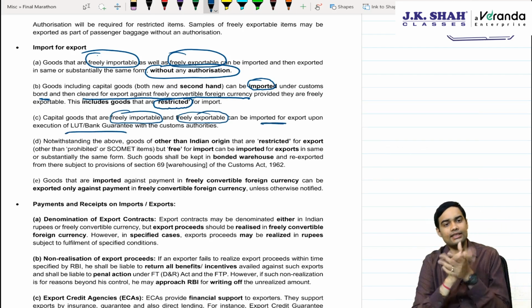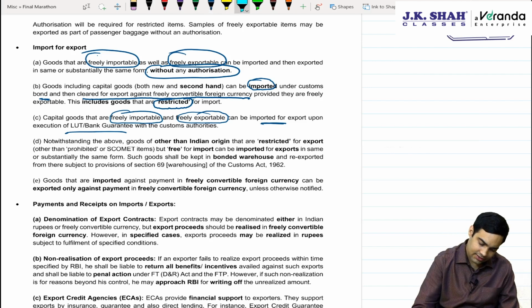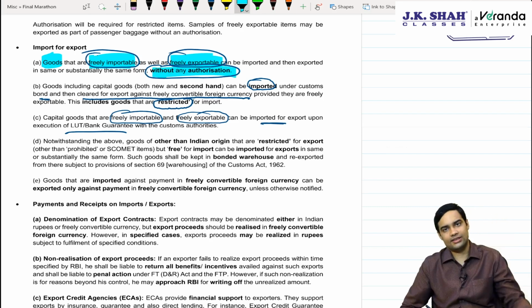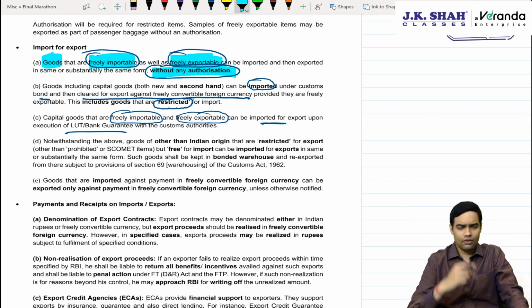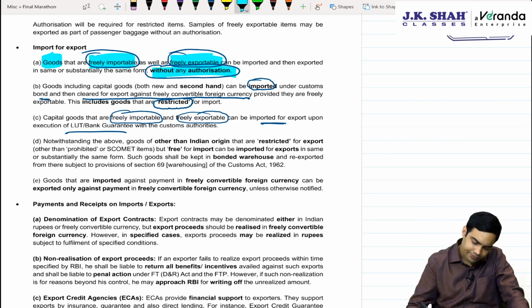See, in these cases only one particular provision has a complete relief, and that is if any goods other than capital goods are freely importable and freely exportable, then without authorization it is allowed. In other cases you will have to give a bond or LUT.